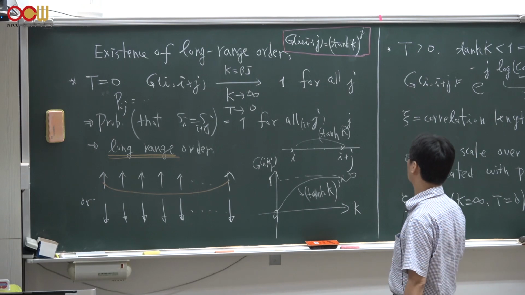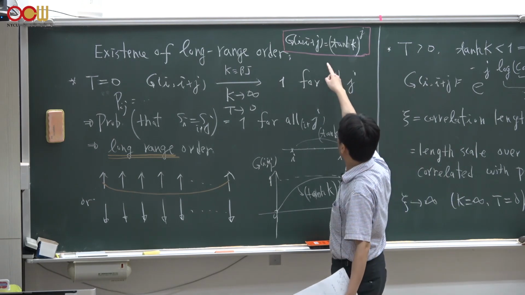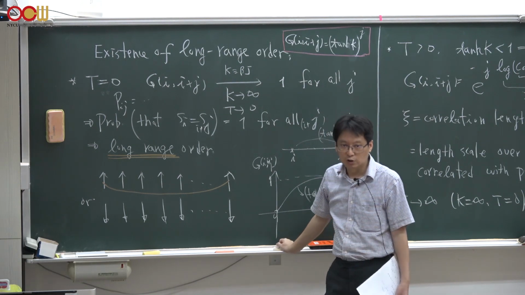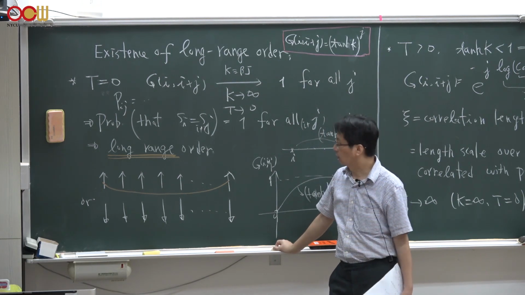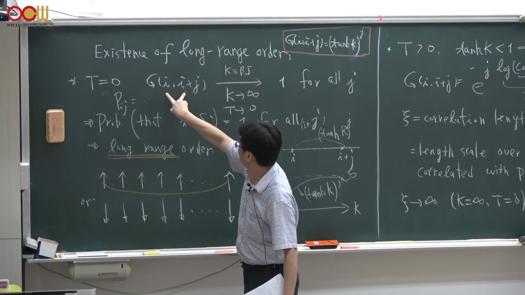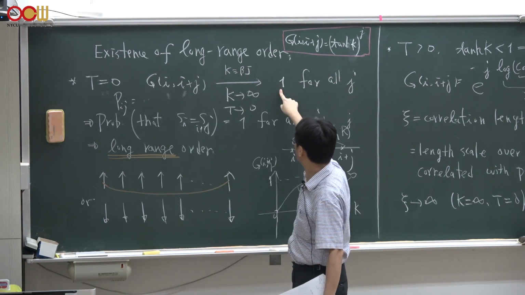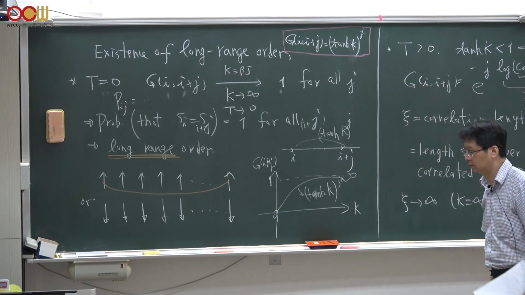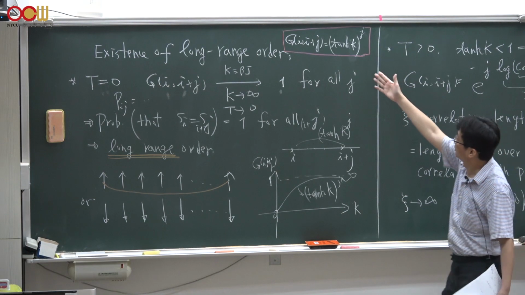And we exactly and analytically derive such a conclusion that all spins should point in the same direction, because the correlation function of these two spins on different sites approaches 1 in that limit. It's a very easy to understand and very intuitive result.